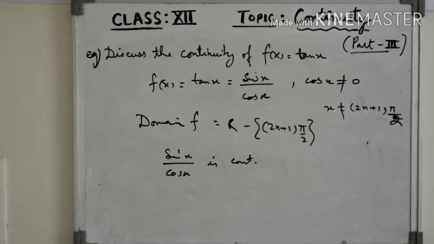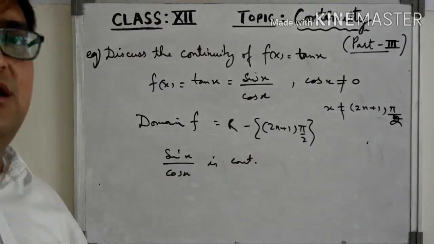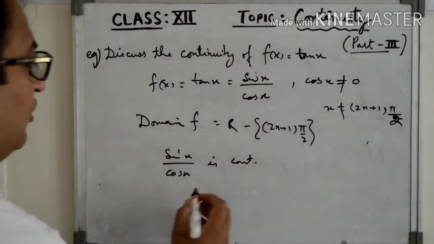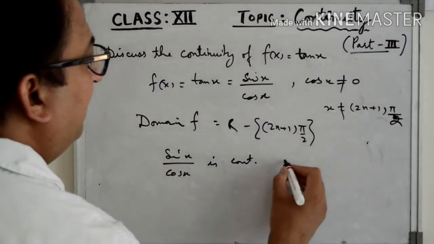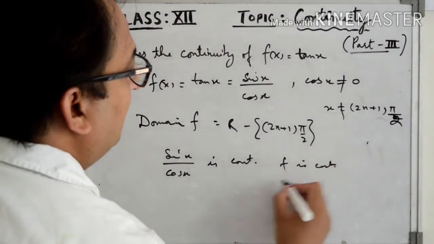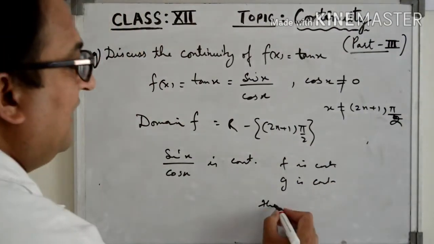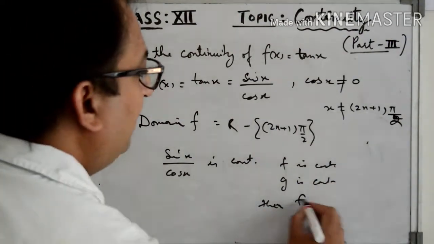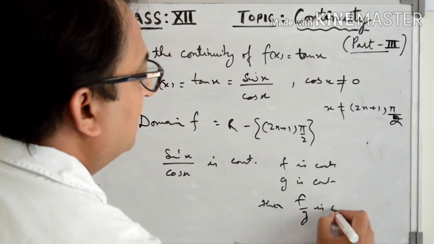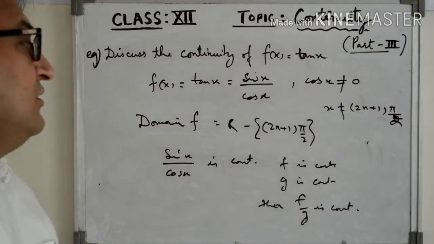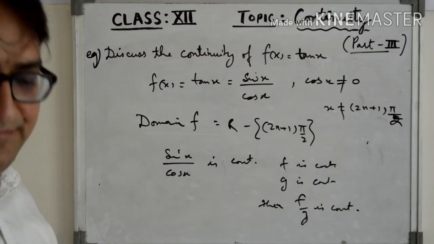So as far as the domain of this function is concerned, it is continuous at every point of its domain. Why? Because if f is continuous and g is continuous, then by algebra of continuous functions, their division is continuous. So it is continuous in its domain, so it is a continuous function.